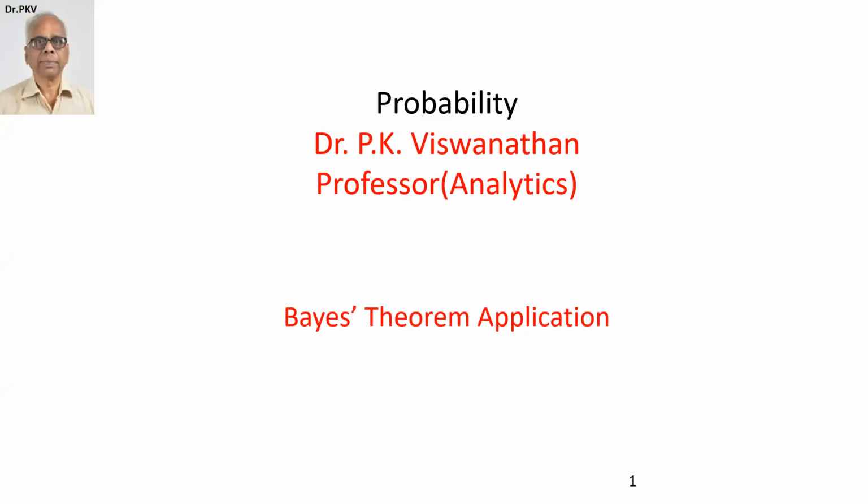Dear friends, in this video, we will cover the concept of Bayes' theorem with an application example.